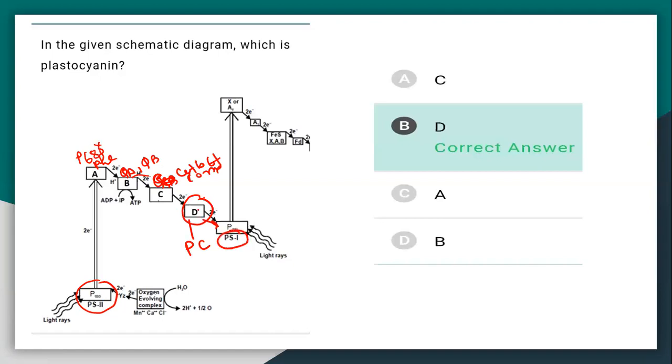Plastocyanin, that is D, is the PC. Now P700 is converted into A0, A1, FeS, Fd, FNR. So these are parts of the Z scheme. It's non-cyclic photophosphorylation, and so the answer is D, plastocyanin.